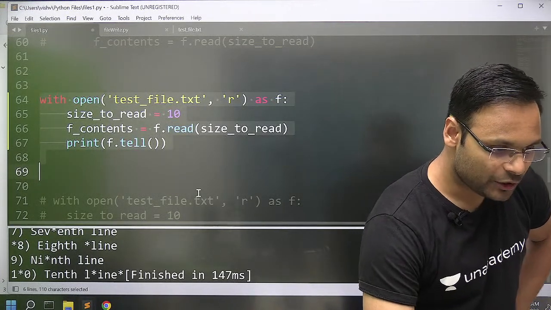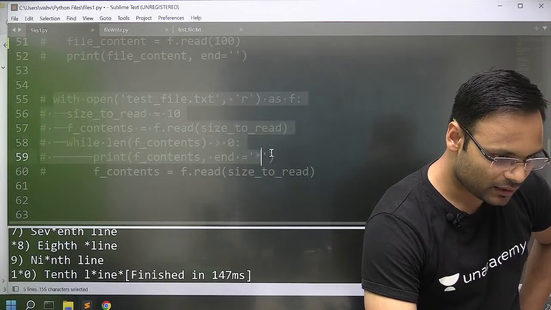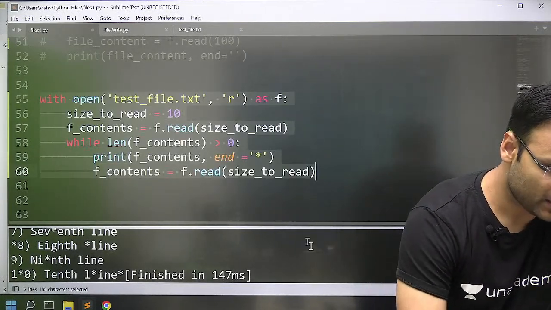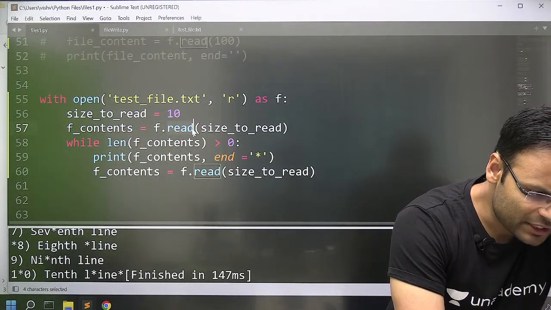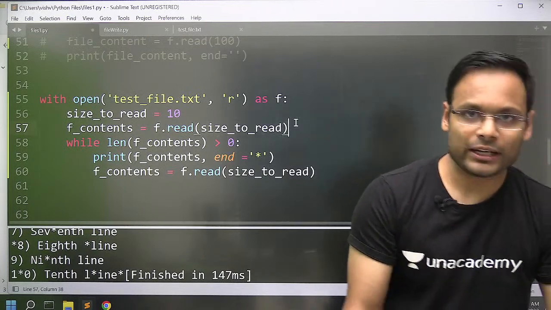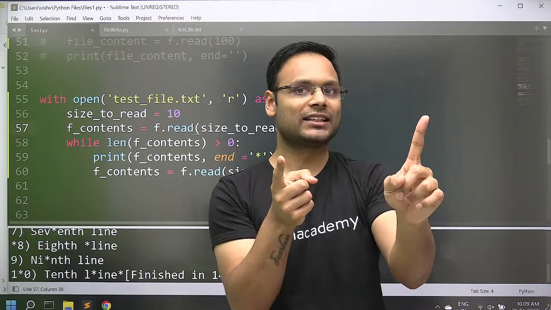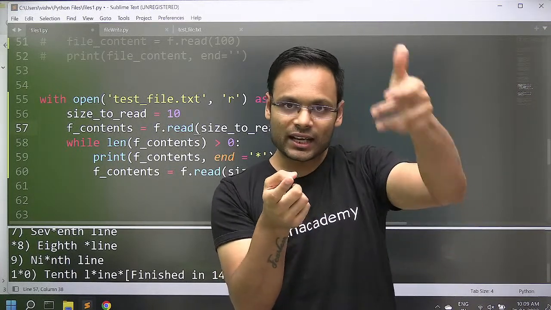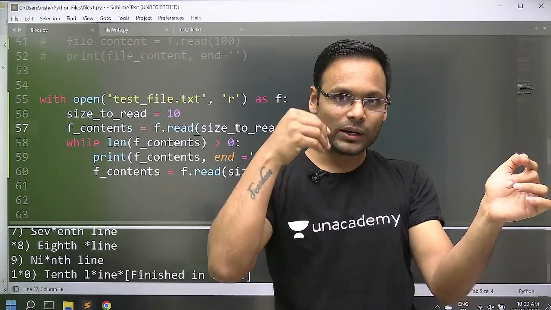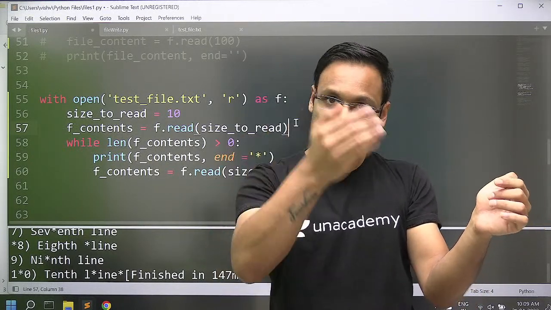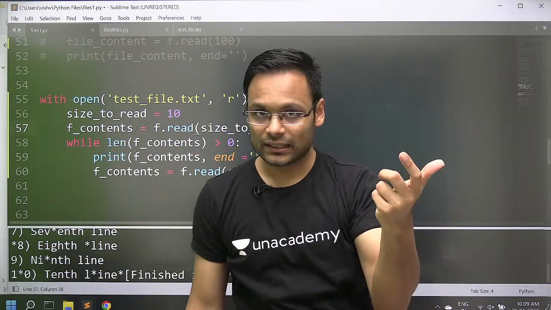Now, I was telling you one thing: when you are reading through this particular code, as we have just seen, when we read the file, the pointer reads the first 10 characters, and after that the pointer will move to the 11th character. Then after reading another 10 characters, the pointer will move another 10 characters. So whenever you run f.read, it will start reading from the further characters, not from the start again.